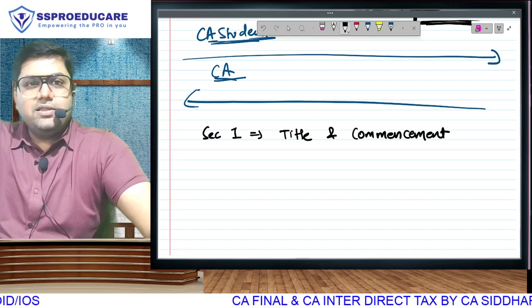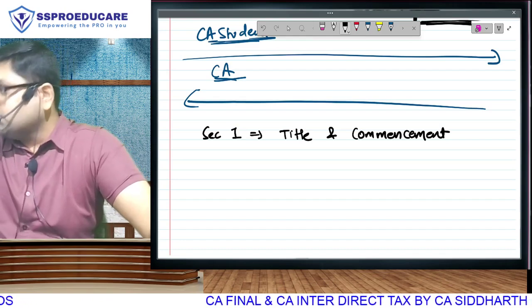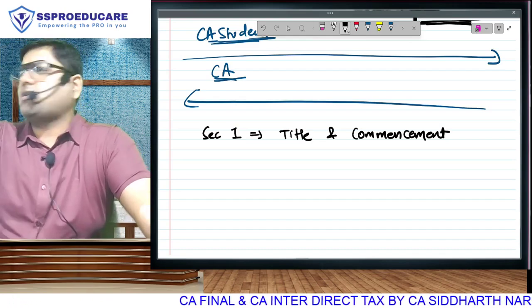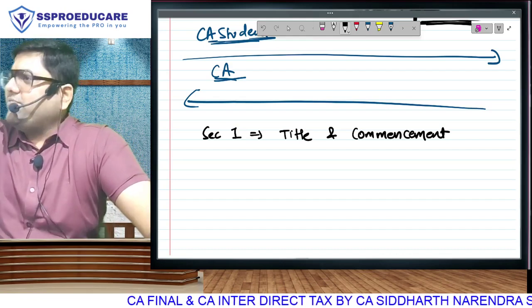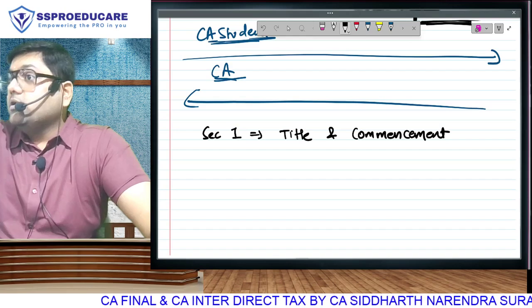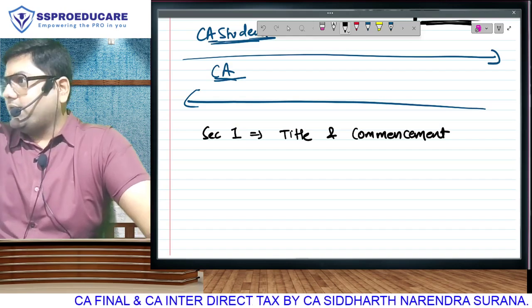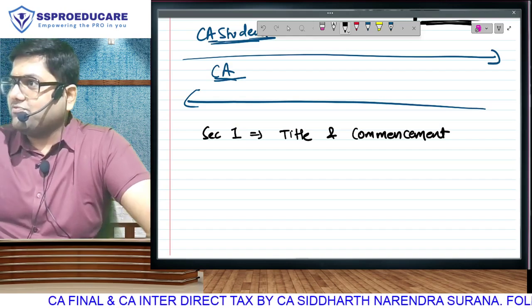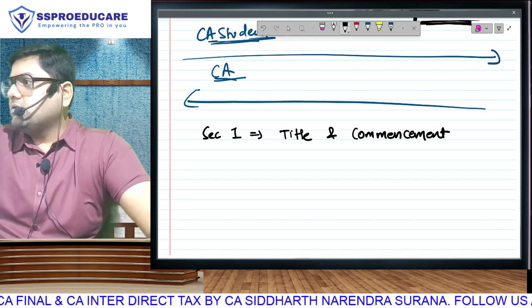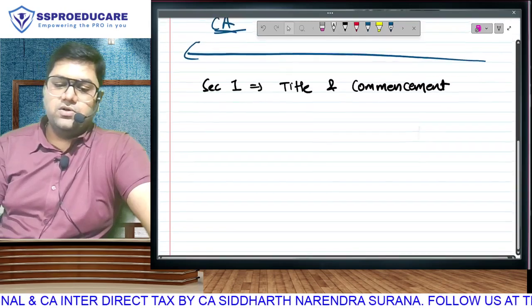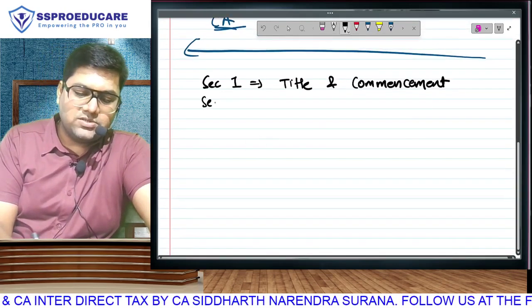Yes, I do agree. Our current political situation is such that our government is a little stubborn. Little se thoda zyada stubborn. That if they have decided they have to do it, they will do it. But unless and until they do it, it is still not in force. So you have to study the existing Income Tax Act 1961. And then title and commencement is of no use because it is more than 6 decades old.